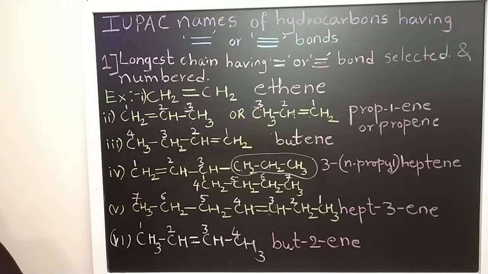Now the second rule. If the parent chain contains both double bond and triple bond, then we should give the preference to the double bond.